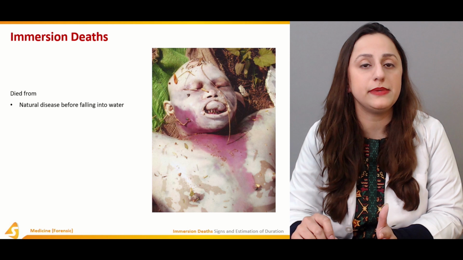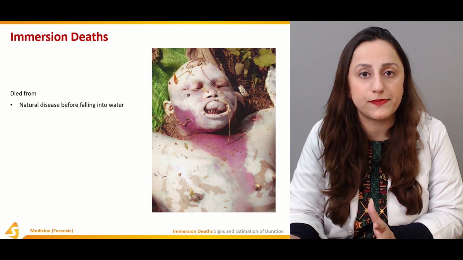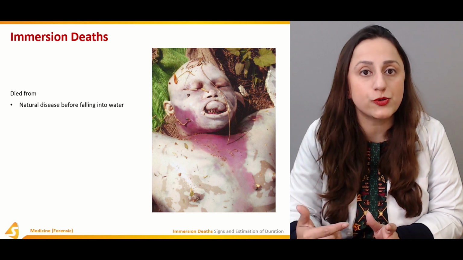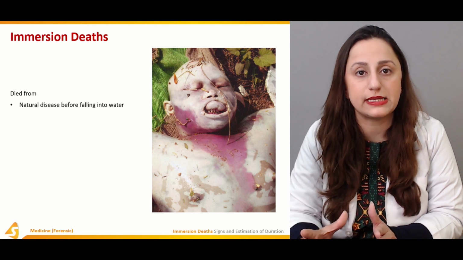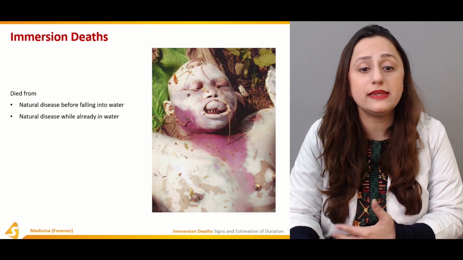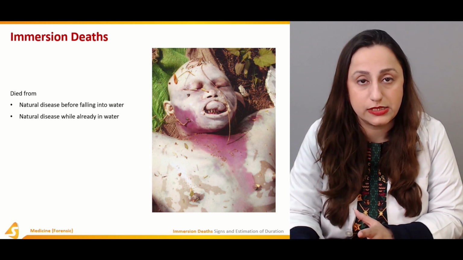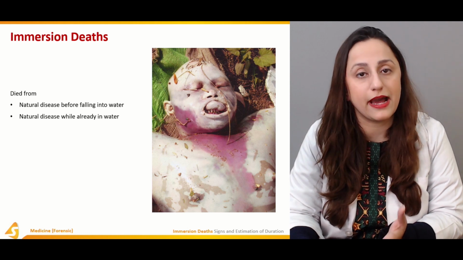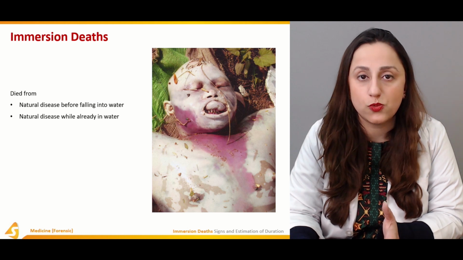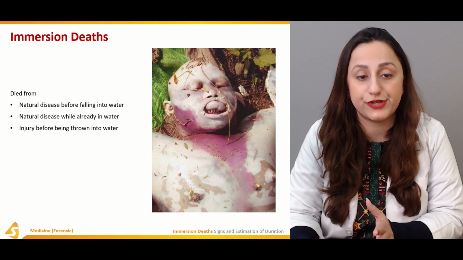For example, it can be any aneurysm that ruptured, and that is the underlying cause. So we'll highlight that the drowning took place, but the underlying cause is basically the aneurysm that ruptured. So any pre-existing diseases have to be highlighted. Any natural diseases that took place inside the water, the pathologies are also discussed over here.